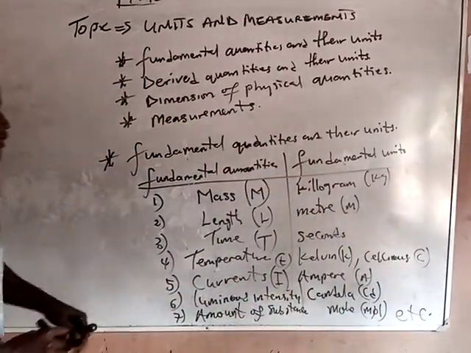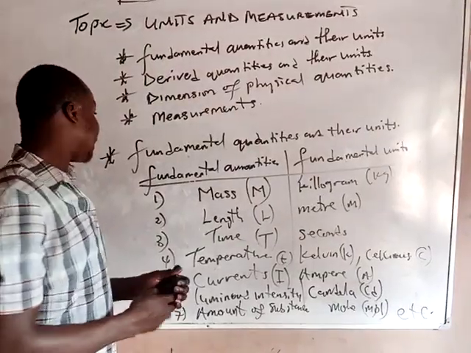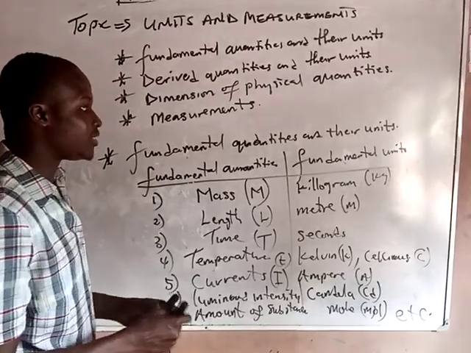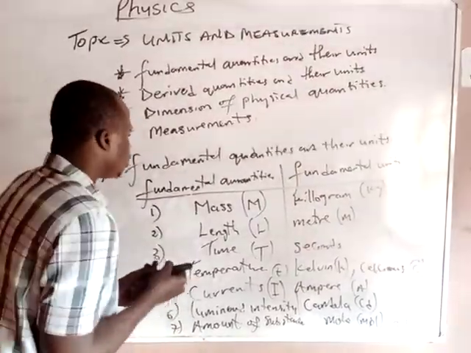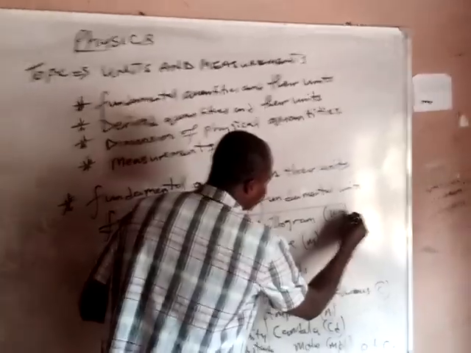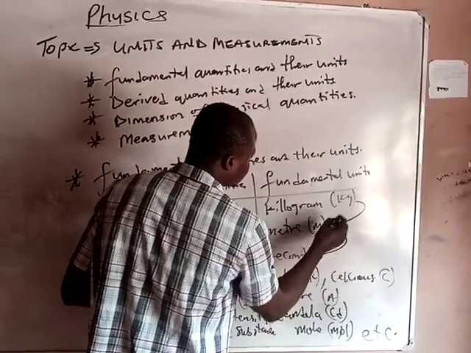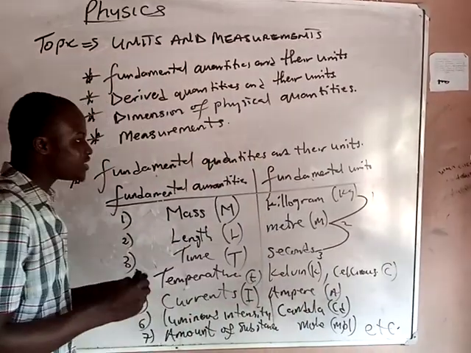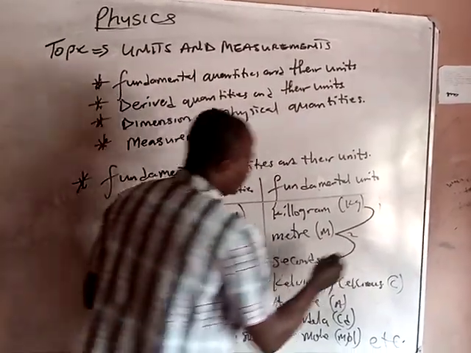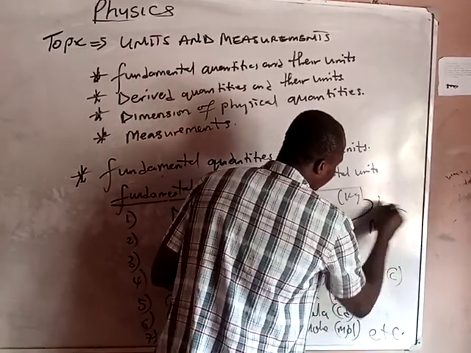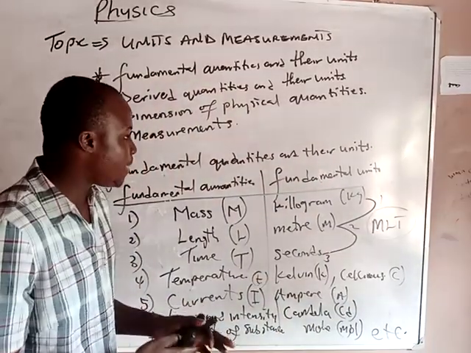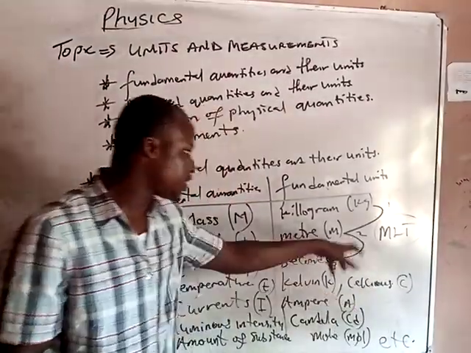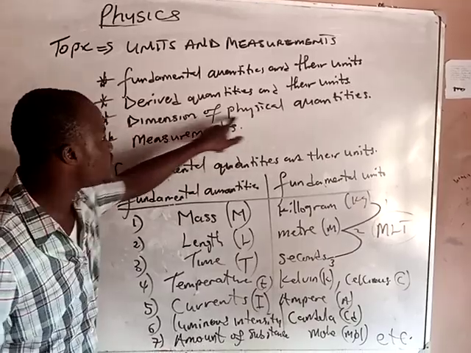These are the things you need to know under fundamental quantities and their units. But there are three most basic ones: 1, 2, 3. They are the most basic ones we have, which is MLT. In dimension, it will help us a lot. We will talk more about these three very well when we get to dimension of physical quantities.